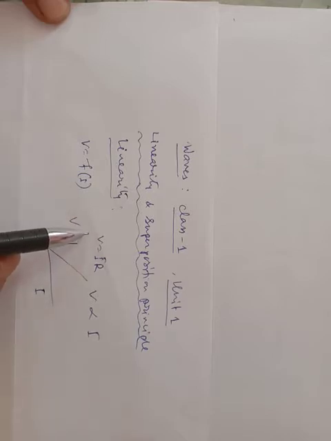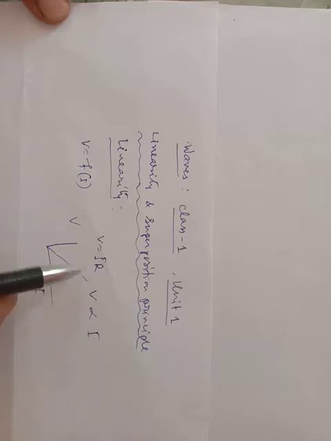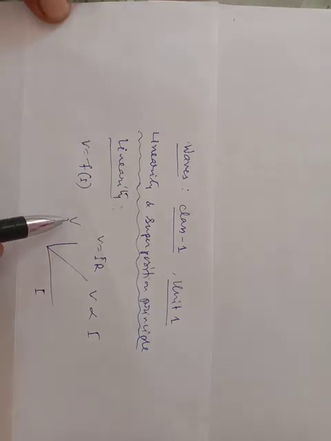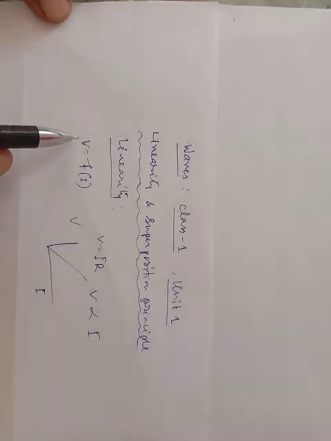For example, you know Ohm's law, V is equal to IR. For a constant resistance, V is proportional to I. If you draw a graph between voltage versus current, then you will have a straight line. If a function represents a straight line, then this function is called a linear function and this is called linearity.